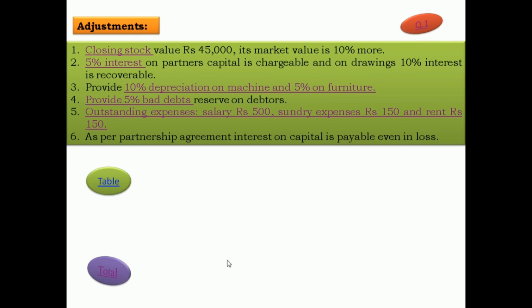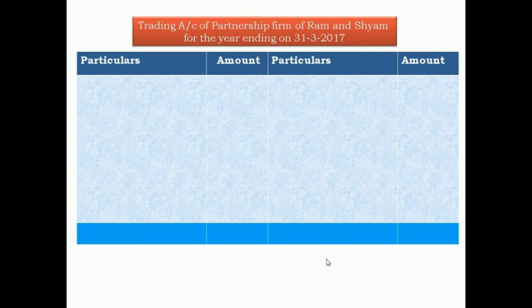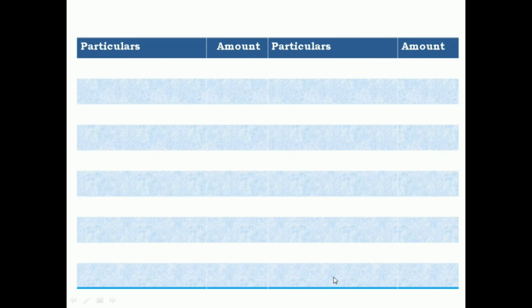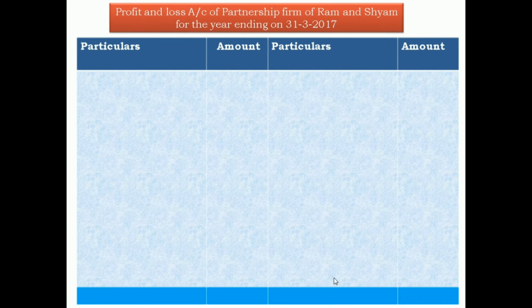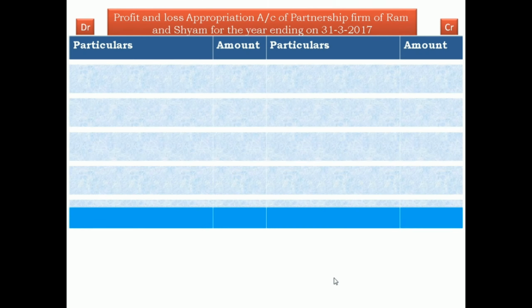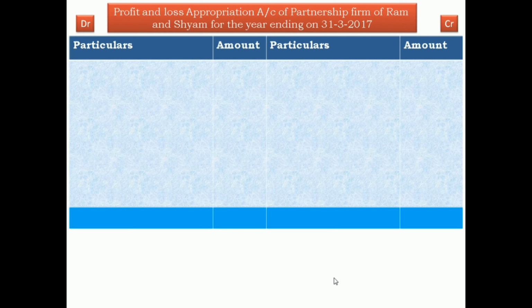Now prepare the tables. The first table: trading account of partnership firm Ram and Shyam for the year ending on 31st March 2017, with debit, credit, particulars, and amount. The same format for the profit and loss account of Ram and Shyam for the year ending on 31st March 2017. Another account is the profit and loss appropriation account of the partnership firm for the year ending on 31st March 2017.